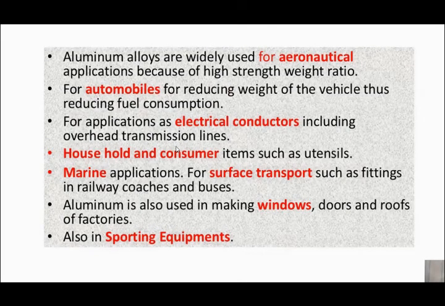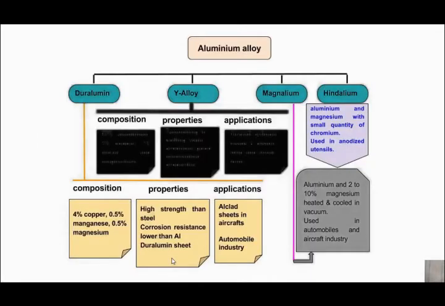Aluminium alloys are widely used for aeronautical and automobile industry, as you can see, and for electrical conductors. For household and consumer items such as utensils, for marine applications, for surface transport such as fittings in railway coaches and buses. Aluminium is also used in making windows, doors, right? And also in sporting equipment, aluminium alloys are used. Now these are the important aluminium alloys.